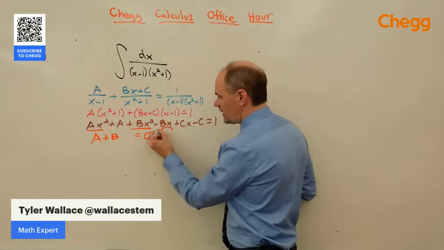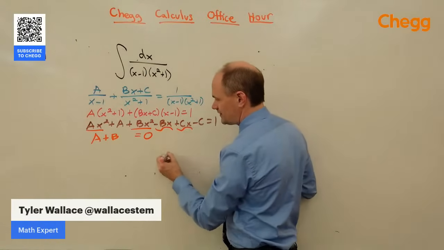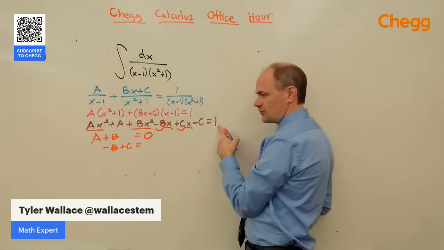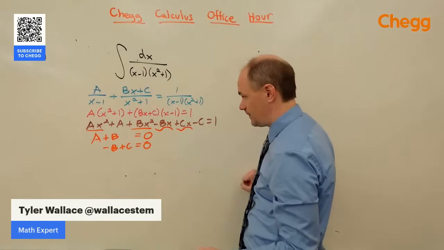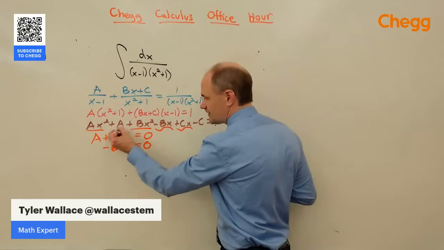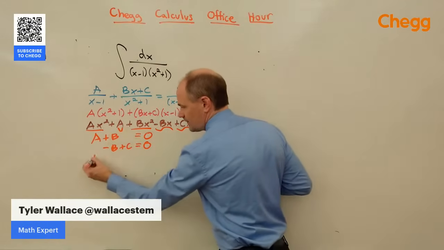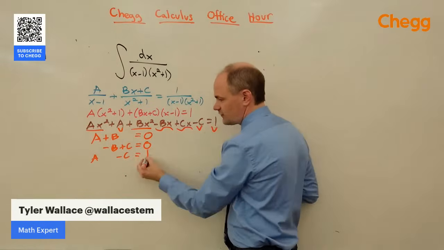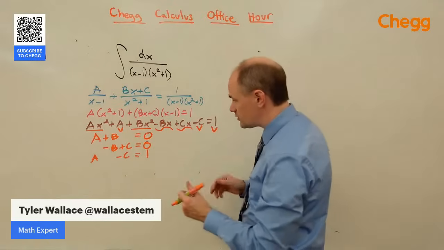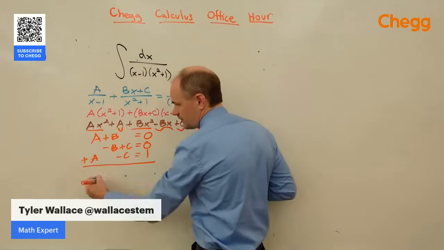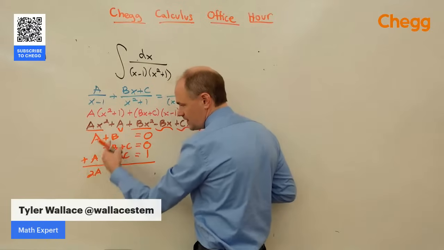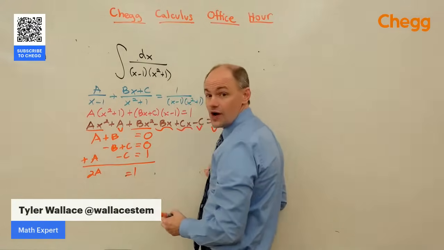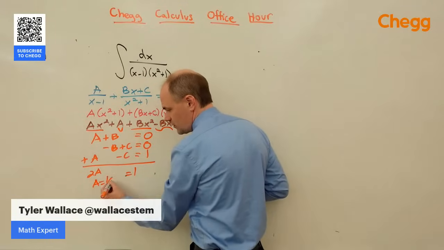Looking at the x's, we've got negative Bx and plus Cx, so negative B plus C. There's no x's over here, so that's also equal to 0. Looking at the constants, we've got A minus C, and that's equal to a constant of 1. What's really cool here is if I add these together, A plus A is 2A. B minus B is 0, C minus C is 0, and that's all equal to 1, which means I know the A must be 1/2.